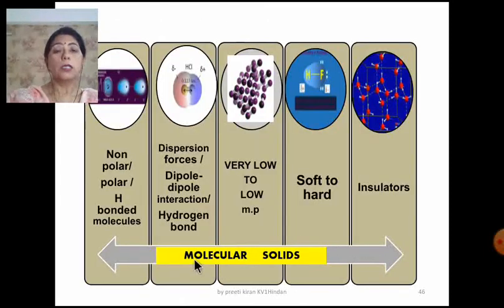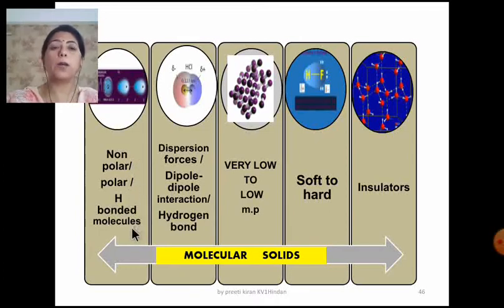Dear children, now molecular solids are further classified depending upon the type of the constituent particles or the intermolecular interactions. The molecular solids may be nonpolar, polar or hydrogen bonded. You can see the slashes here.